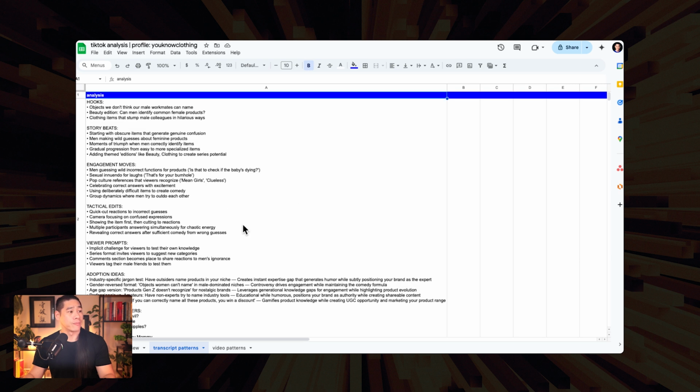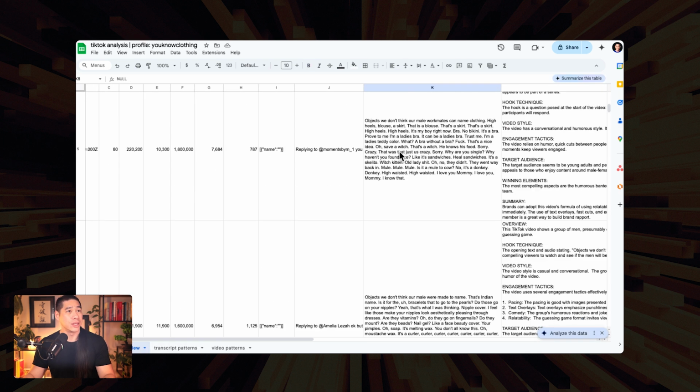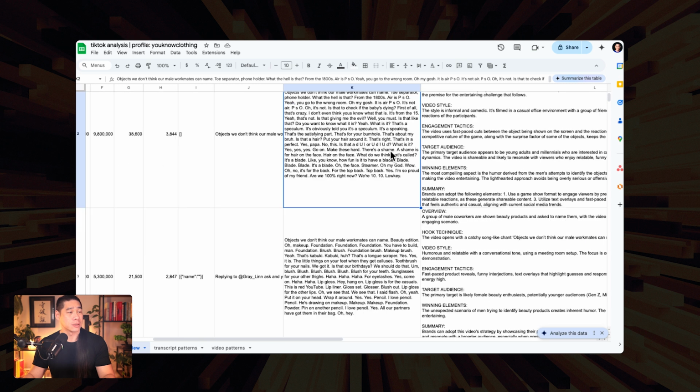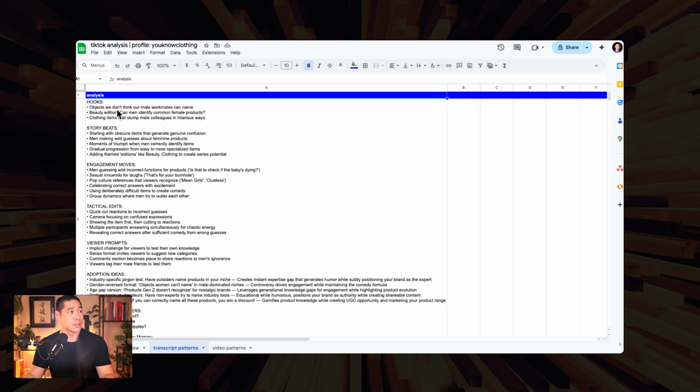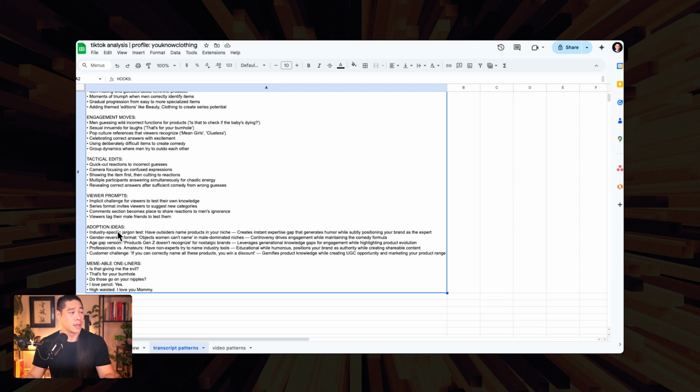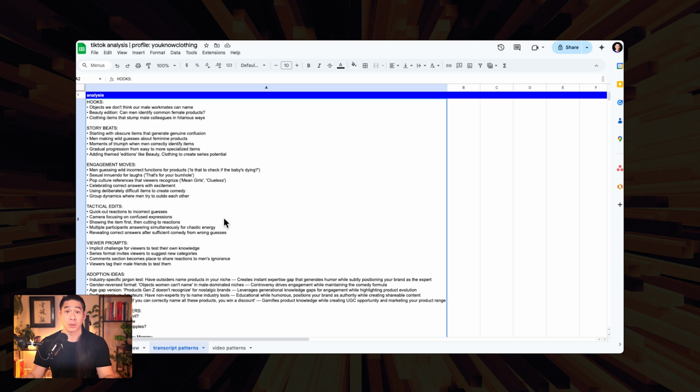It's going to analyze these transcripts, transcript, transcript, transcript, and give us ideas around what are the hooks that exist within the data set that we provided it. What are the story beats, engagement moves, all the way through to even adoption ideas for ways that our brand can adopt, or any brand can adopt tactics from what this particular brand that we're researching is doing. More on the improvement portion later.